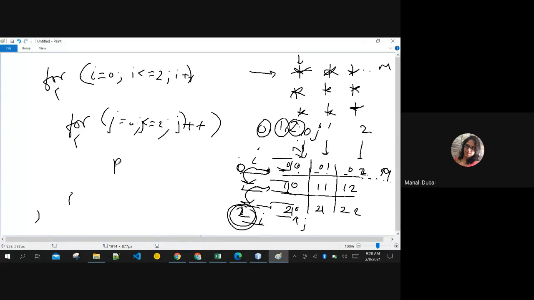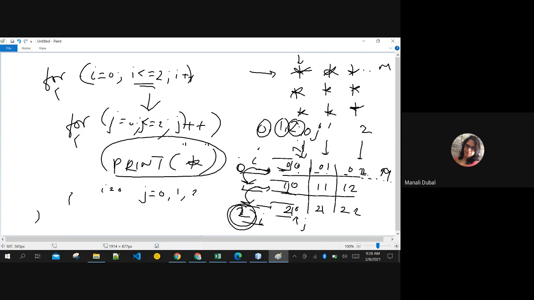And now if I print something over here, if I print star over here, then for i equals to 0, the condition is satisfied, so the control goes inside and it runs for j is 0, j is 1 and j is 2, right? It is going to print the star 3 times for all these values.